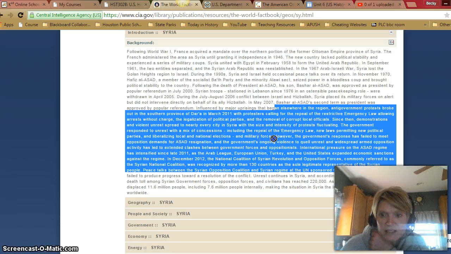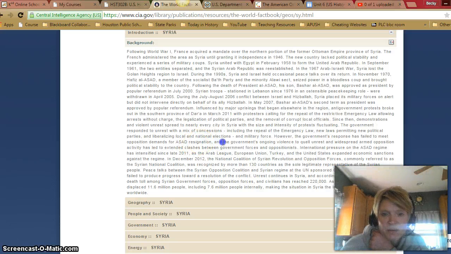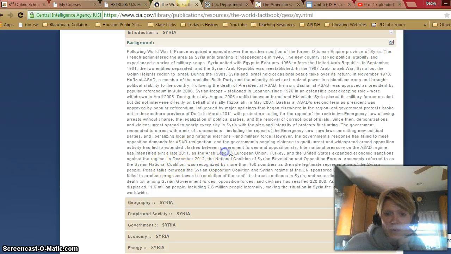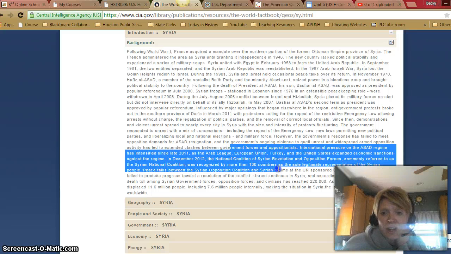However, the government's response has failed to meet opposition demands for Assad's resignation. The government's ongoing violence to quell unrest and widespread armed opposition activities led to extended clashes between the government forces and oppositionists. International pressure on the Assad regime has intensified since late 2011 as the Arab League, European Union, Turkey, and the United States expanded economic sanctions against the regime.